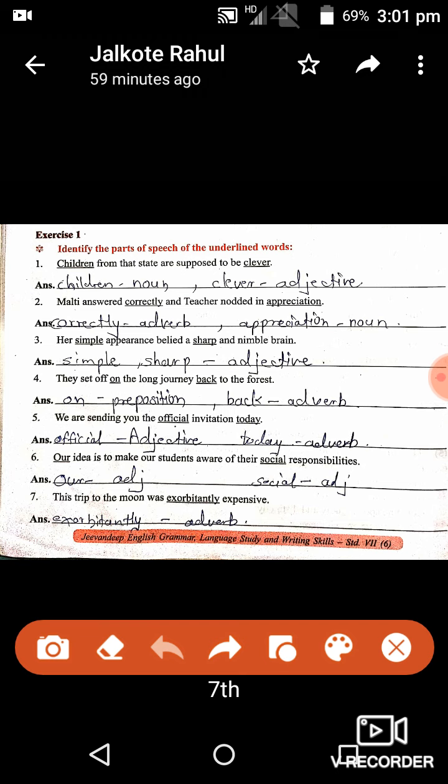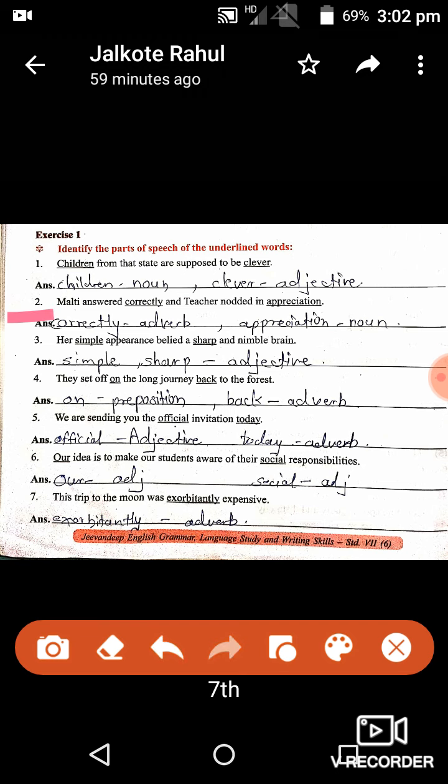So first sentence, see here: children form, they are supposed to be clever. So in this sentence students, children is a what? Noun. Yes, it is a noun, which is a name of a person. Then second one, clever. Clever is an adjective. What is adjective? Adjective describes a noun or pronoun by adding some information about it. So that is called adjective.